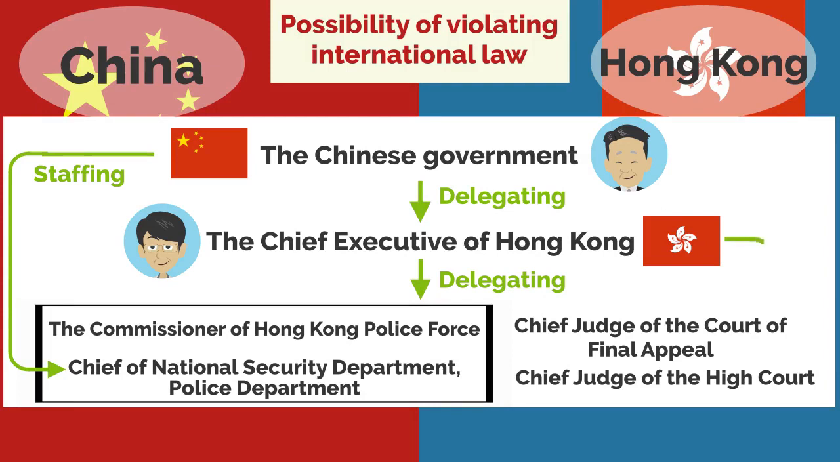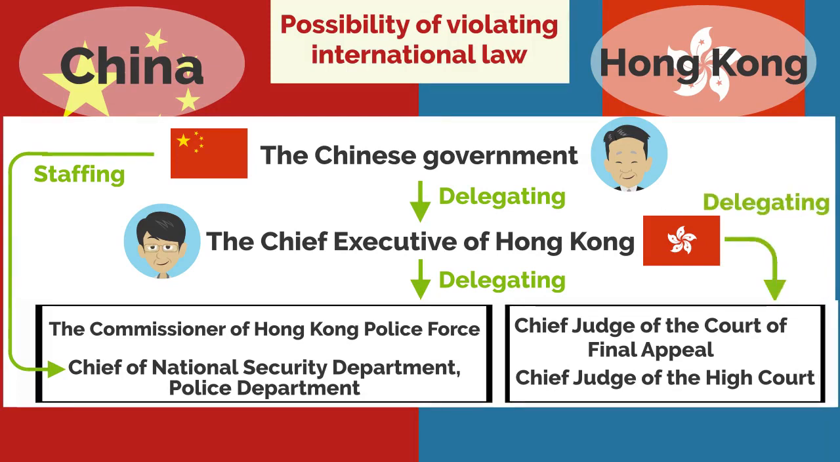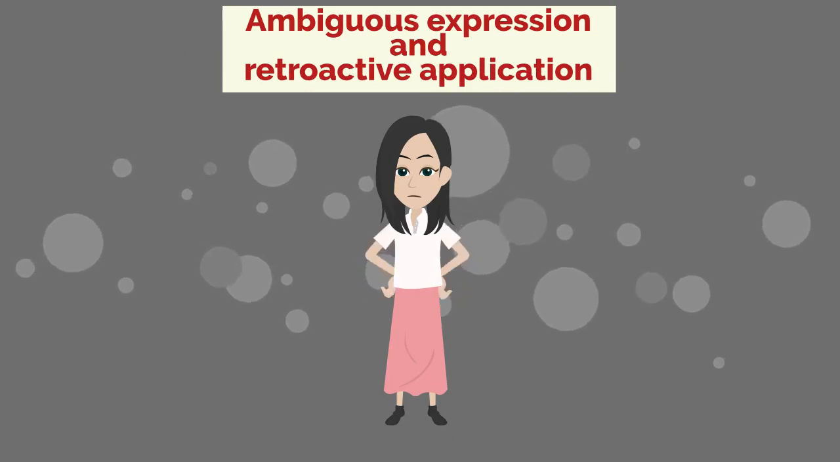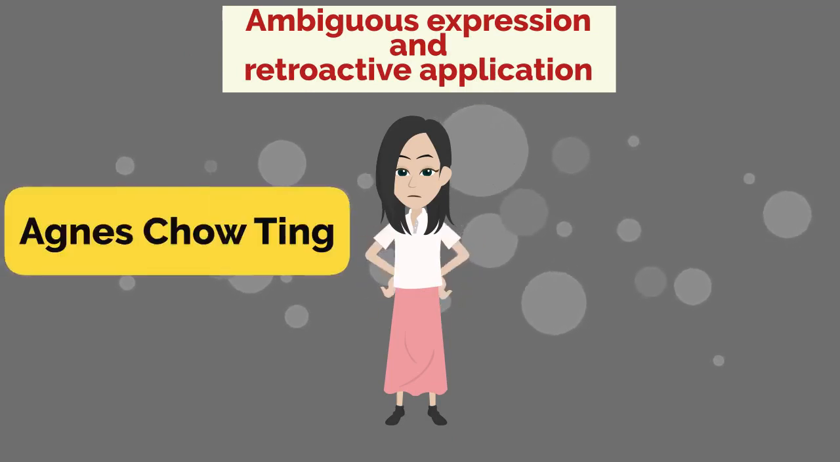The Chief Justice of the Hong Kong Court of Final Appeal and the Chief Justice of the Hong Kong High Court are appointed by the Chief Executive of Hong Kong, approved by the Legislative Council, and appointed by the Standing Committee of the National People's Congress. As you can see from this figure, it cannot be said that the one country, two systems system is being protected in China and Hong Kong. Next, I would like to talk about Hong Kong democracy activist Agnes Chow Ting.